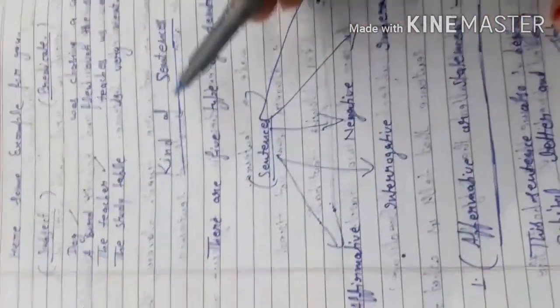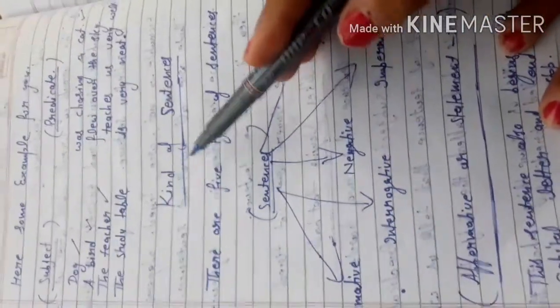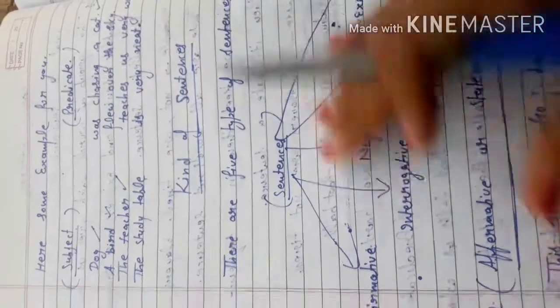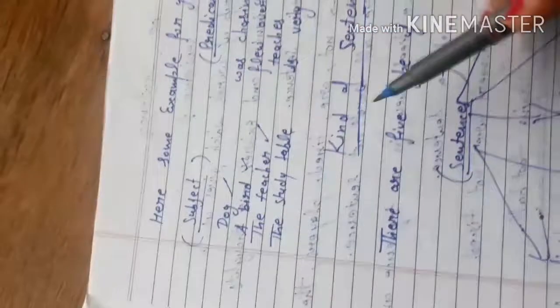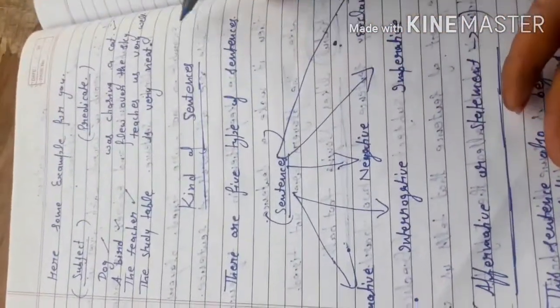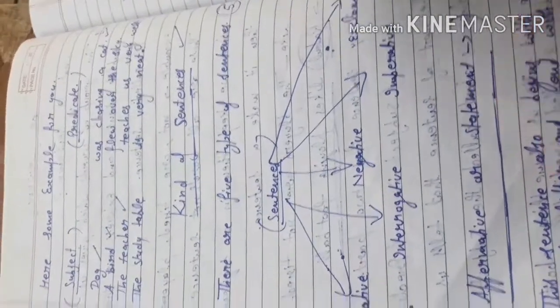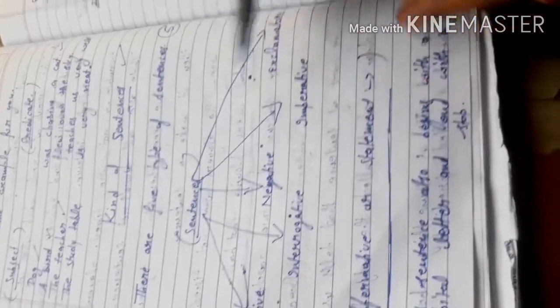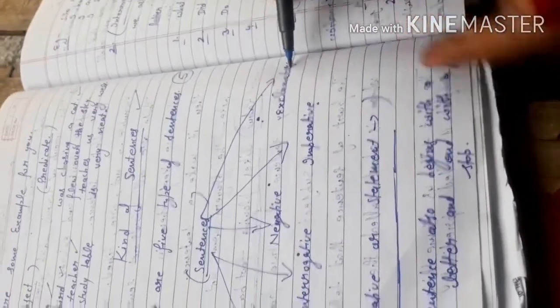Now coming to the next topic, kinds of sentences. In the first chapter we read about sentence, subject and predicate, and now we learn kinds of sentences. There are 5 types of sentences: affirmative, interrogative, negative, imperative, and exclamatory.